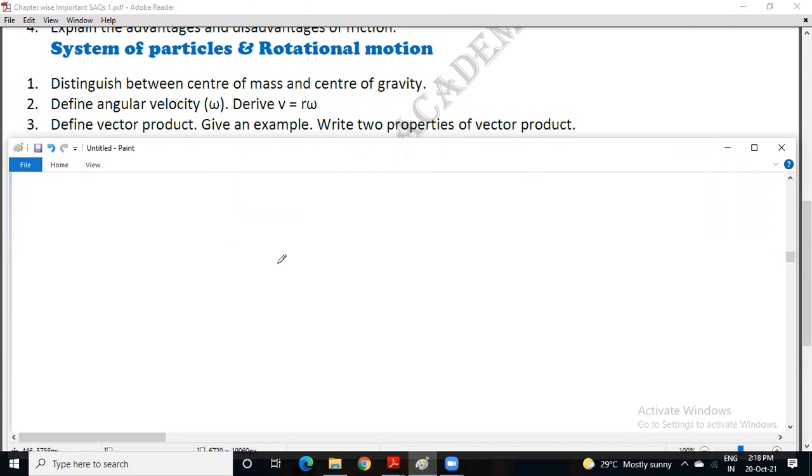Define vector product. Give an example. Write two properties of vector product. First, let us try to define vector product. First, you write the formula. P cross Q, both are vectors, is equal to PQ sine theta n cap. What does n cap mean? It indicates the direction of the resultant vector.